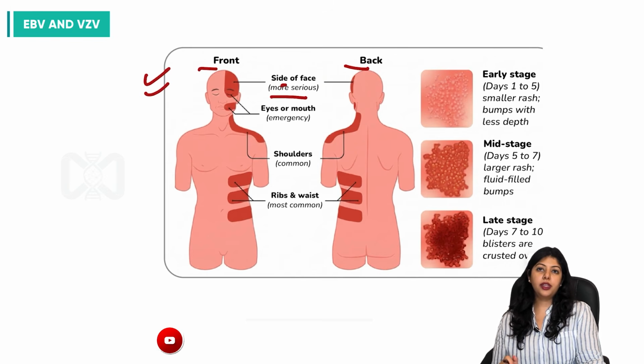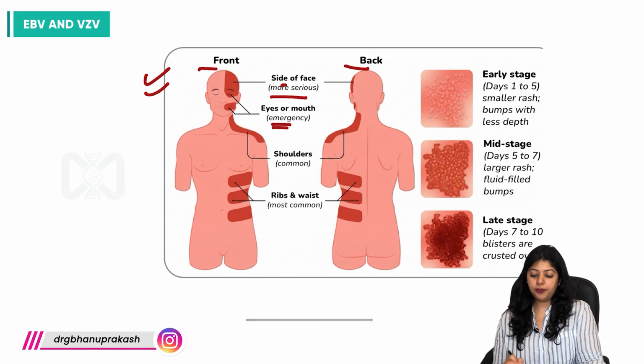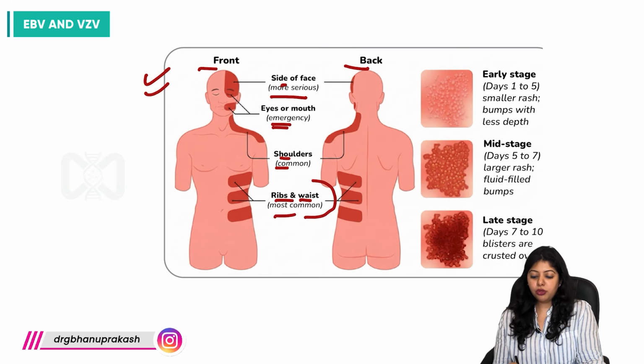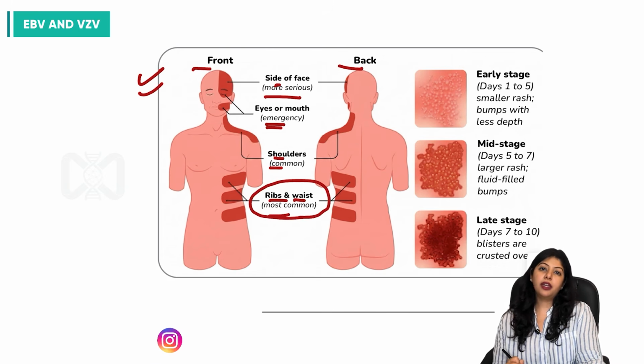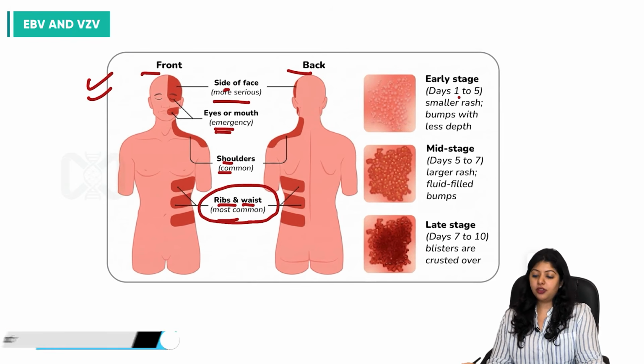This is also known as herpes zoster ophthalmicus when the face is involved. Then it can involve the mouth area as well. Shoulders are also common sites, and most commonly ribs and waist. These are the most common sites affected in shingles. So what are the stages of these rashes?